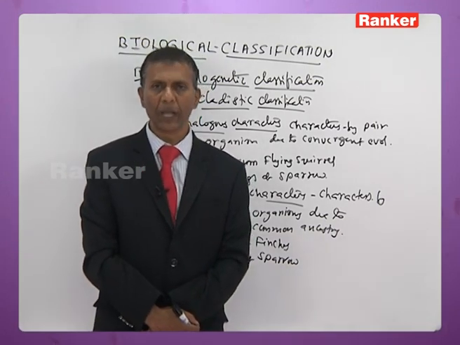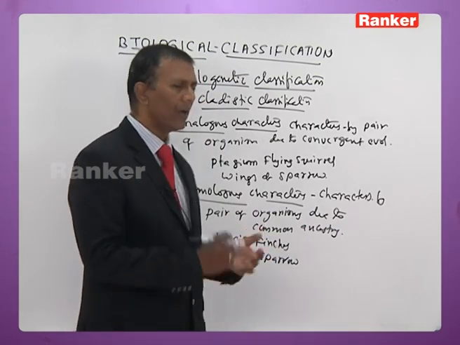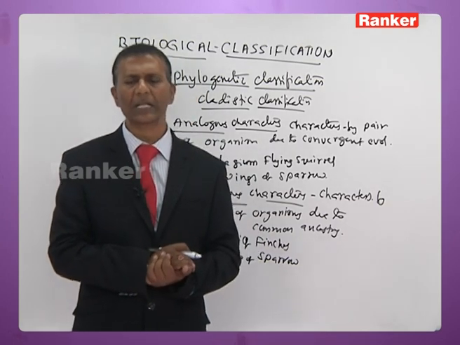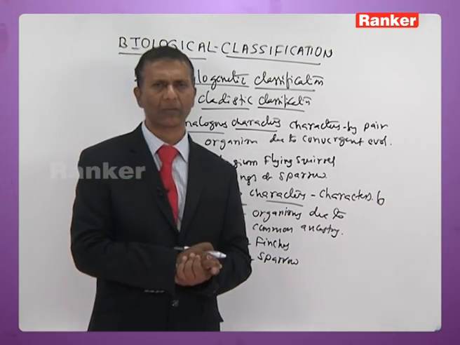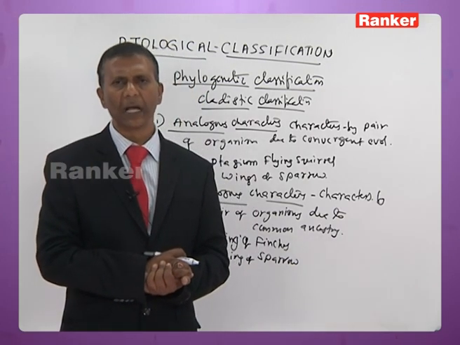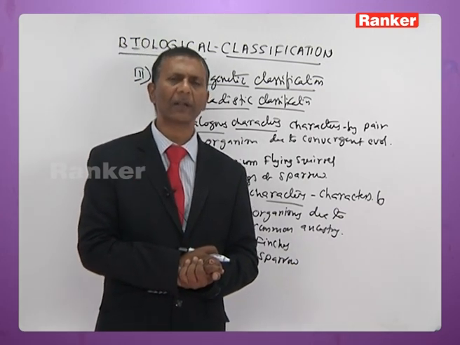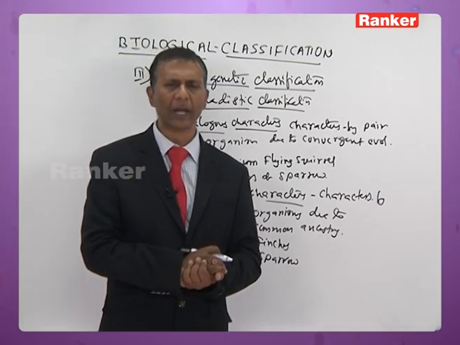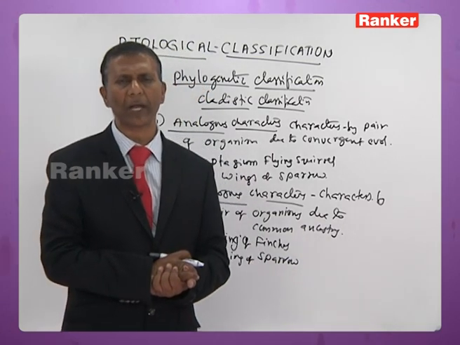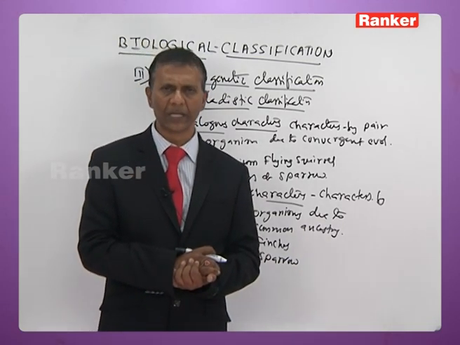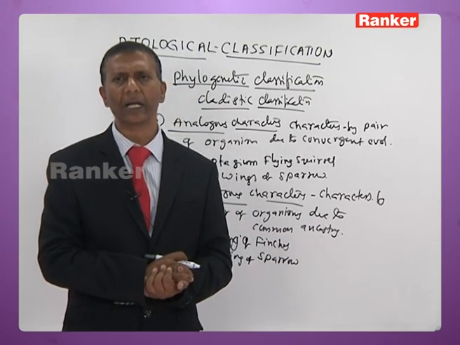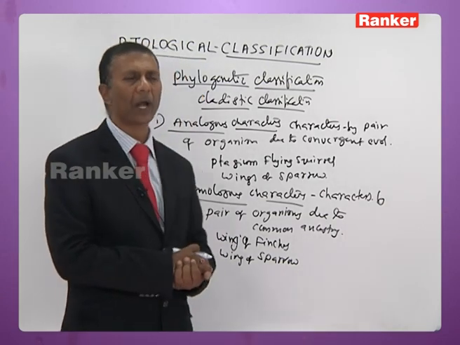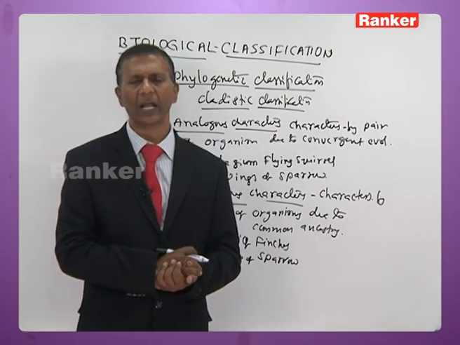Functions sometimes may be the same, as in the wing of finches and wing of sparrow, or sometimes function may be different. Such organs can be called homologous characteristics. When they belong to the same ancestry with similar structure, what is the necessity for them to render different functions? It is because of different habit and habitat. As they live in different habit and habitat, the organs, though structurally similar with the same origin, render different functions. So under phylogenetic classification, these two are taken into account to classify the organisms.